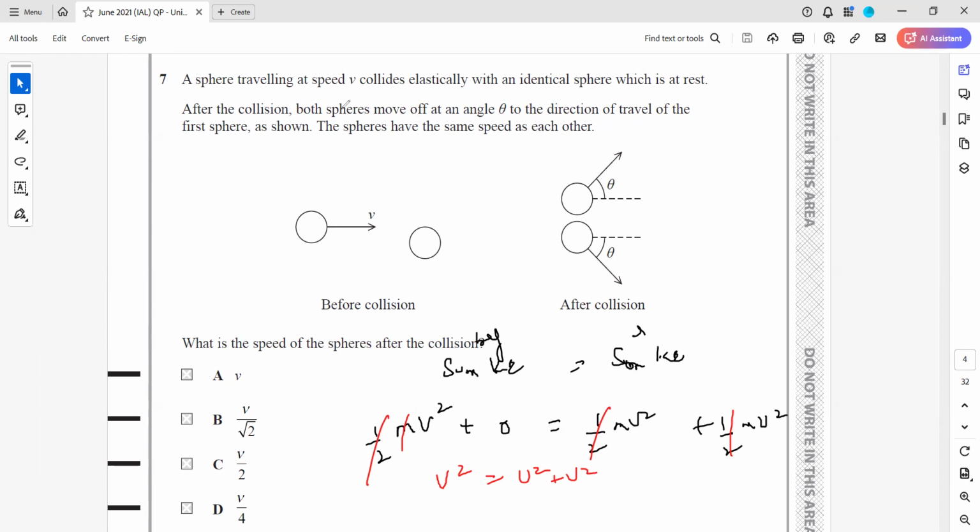But as I mentioned, after collision the angle theta is there for the first sphere, as shown, and the spheres have the same speed as each other. They recoil with the same new speed, while this is the starting speed, v. So v square equals 2 v square, where these two v's are different. So v square over 2 equals v square, and if we take a root, v over under root 2 equals v. So the new speed will be v over under root 2.